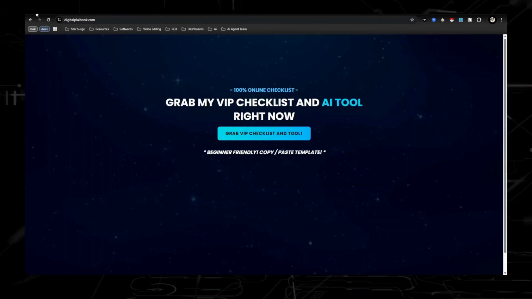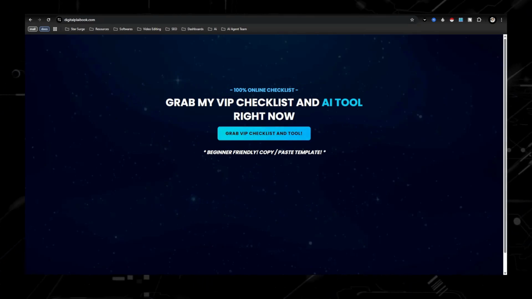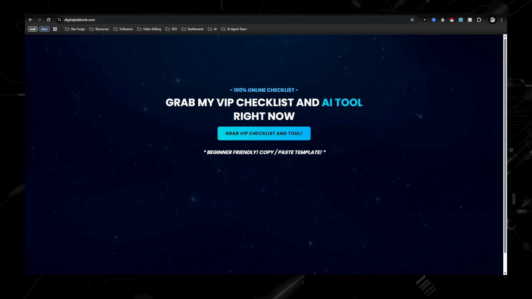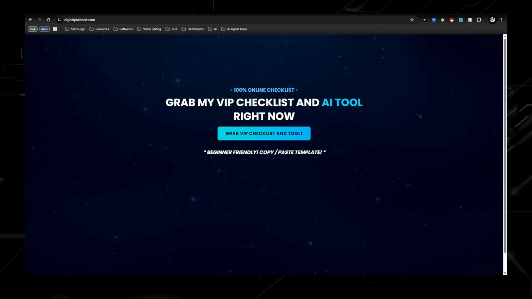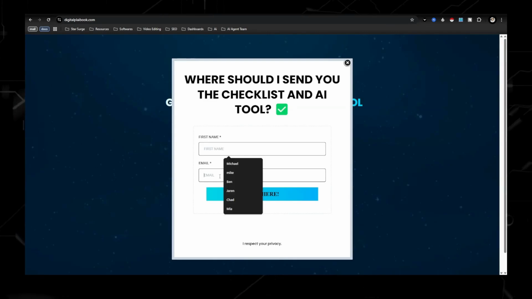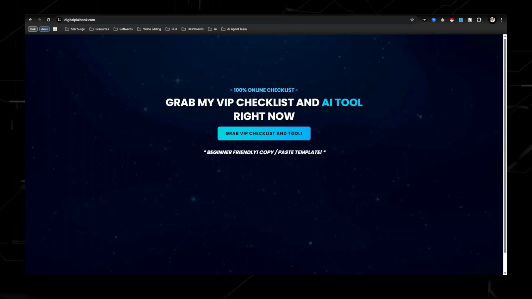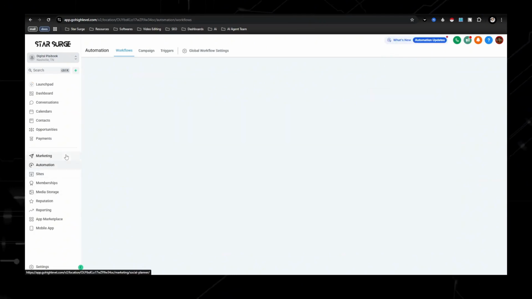So going over to your funnel right here, maybe it would be like, grab my top 10 editing tools checklist you can get started with right now. So just be whatever. And then when they enter their first name and email, that is when they get automatically opted in to your automation, which we're going to go over right here.